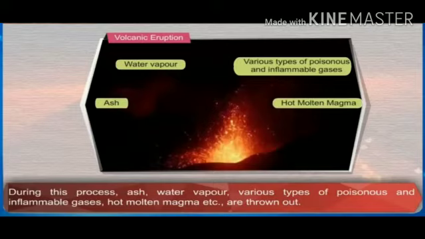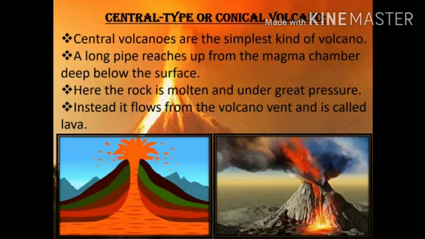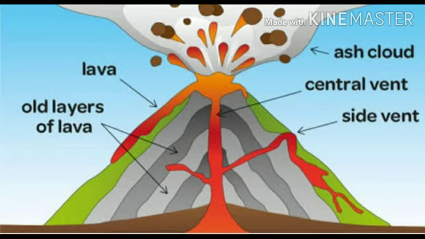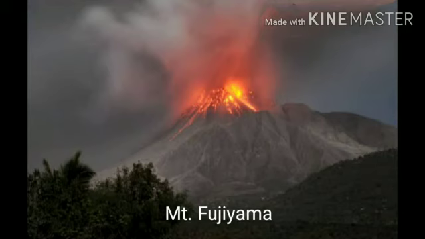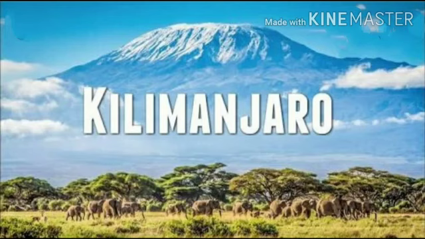On the basis of the type of eruption, volcanoes can be divided into the following types. The first is the central type or conical volcano. During eruption, the molten magma comes out through a pipe-like vent inside the Earth's surface. The lava spreads around the mouth of this vent when it comes out. As a result, cone-shaped mountains start forming and conical volcanic mountains are formed. Mount Fujiyama in Japan and Mount Kilimanjaro in Tanzania are examples of central vent volcanoes and conical mountains.